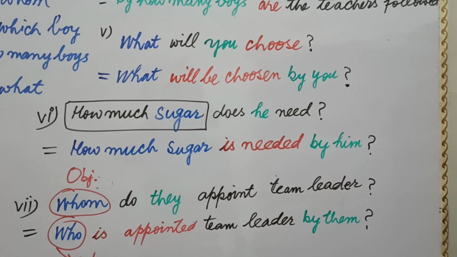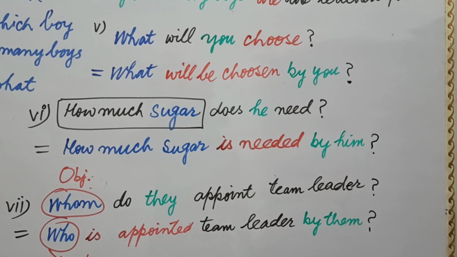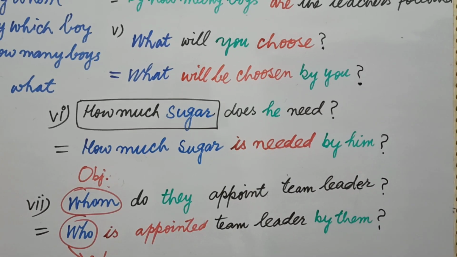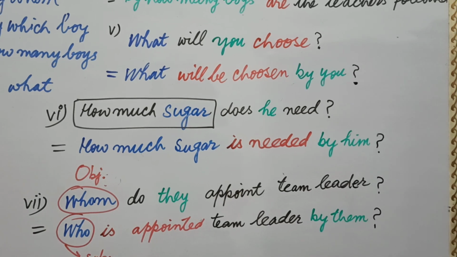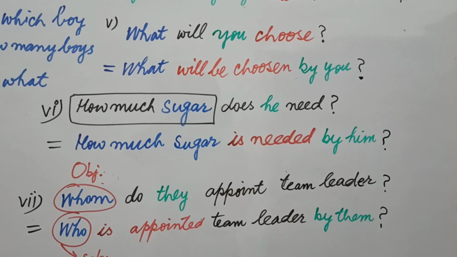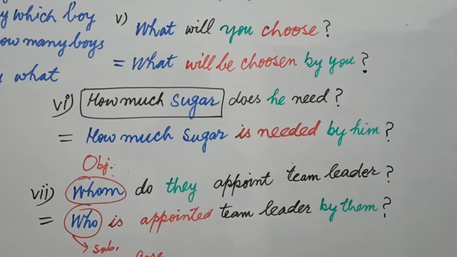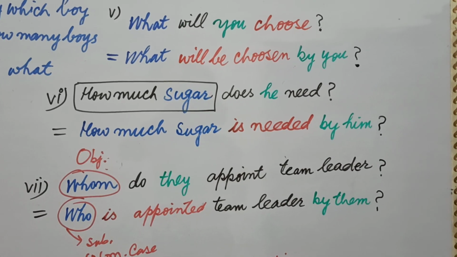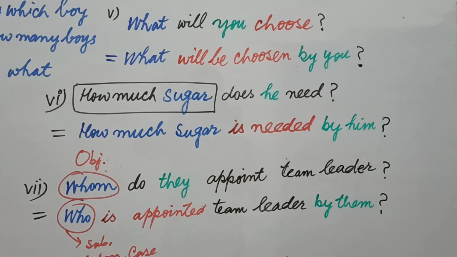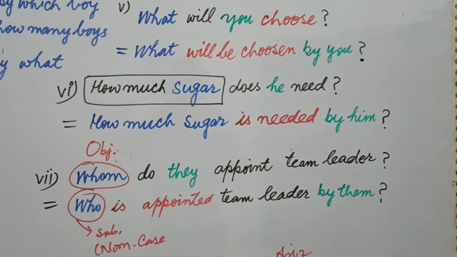Yes, how much sugar is needed by him, because how much sugar is already object, and whenever you have the object already written in the beginning, you don't bring any object from after the verb, and you use the rest of the formalities as it is.